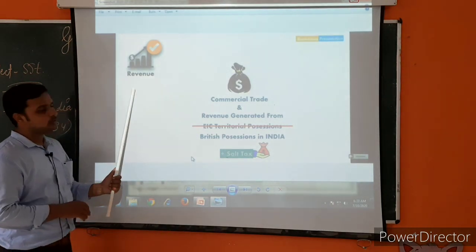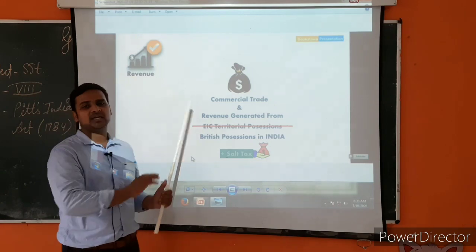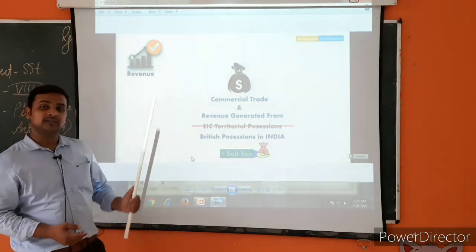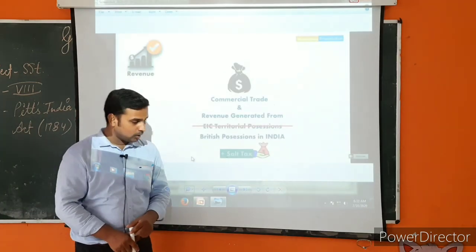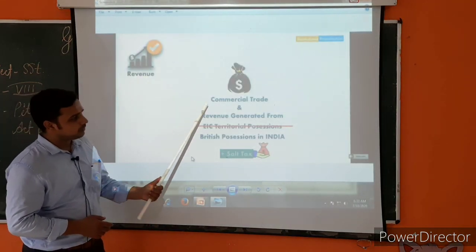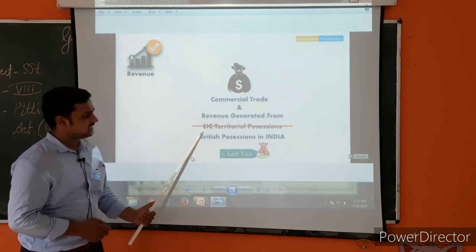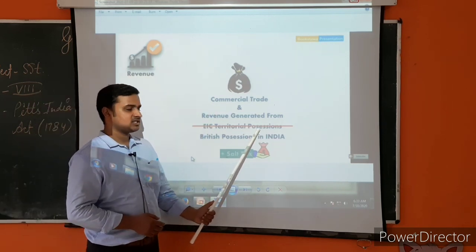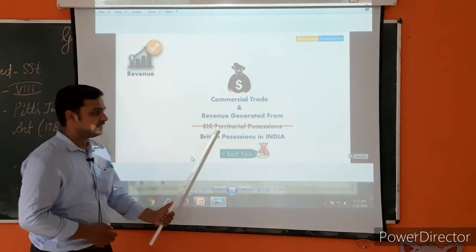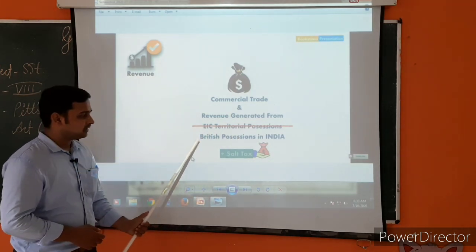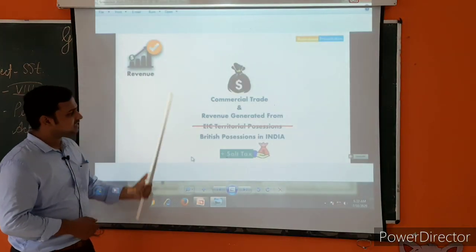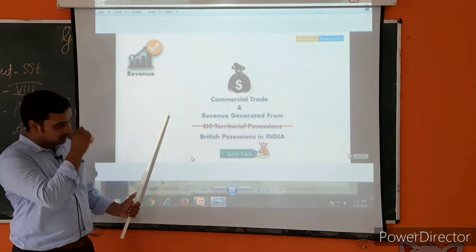As far as revenue is concerned, let me compare Pitt's India Act's revenue with the Regulating Act's revenue. What is the difference? In the Regulating Act, there were commercial trade and EIC territorial possessions as well. EIC, the East India Company's related tax, and salt tax were there, but certain changes were made in Pitt's India Act revenue.